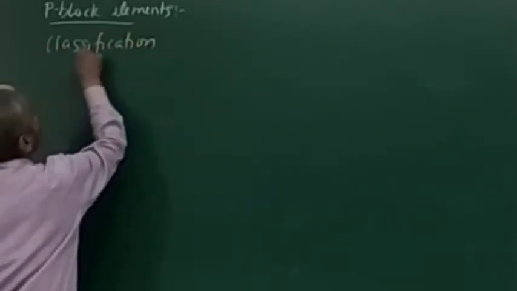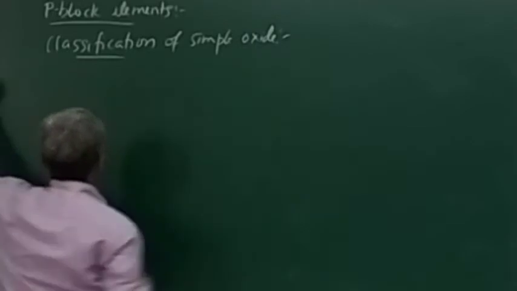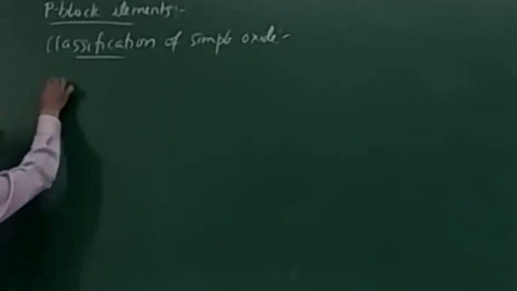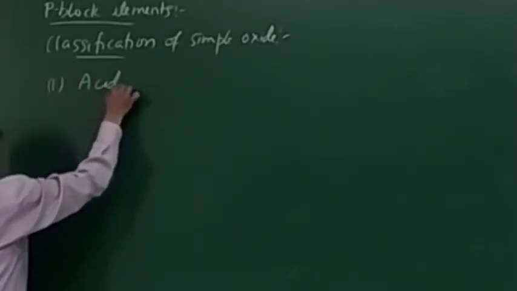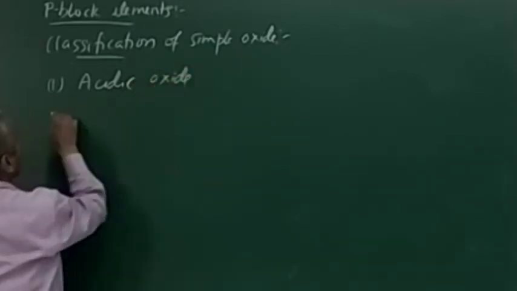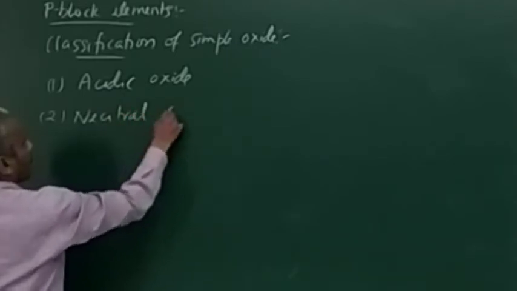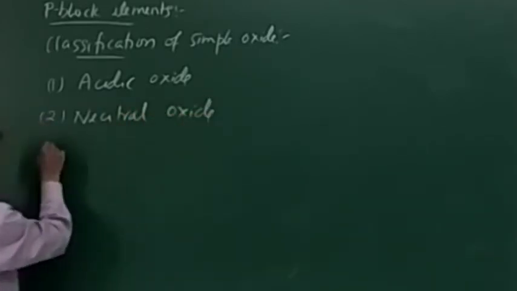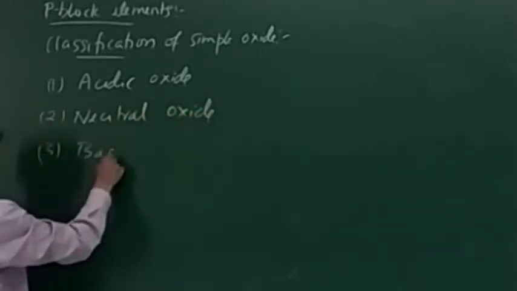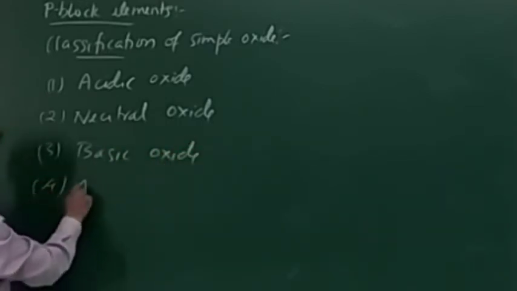Classification of simple oxide. Again, this can be classified as acidic oxide, neutral oxide, basic oxide, amphoteric oxides.